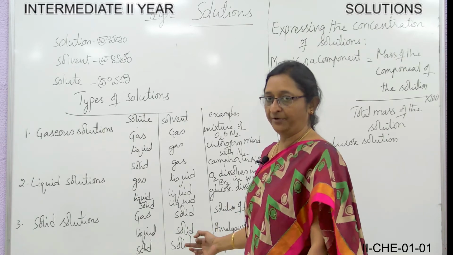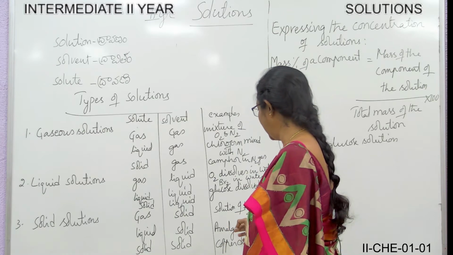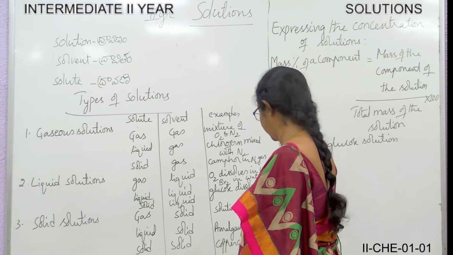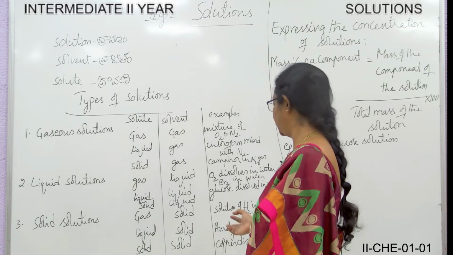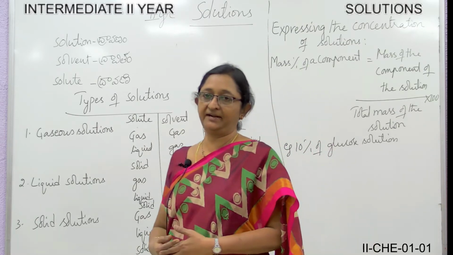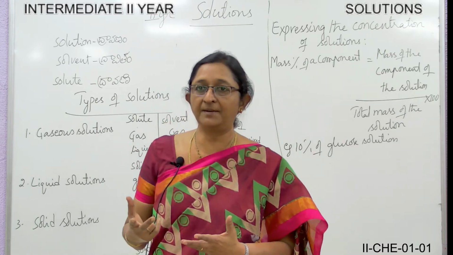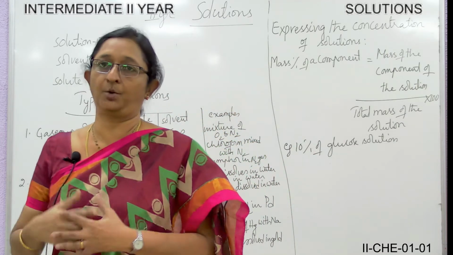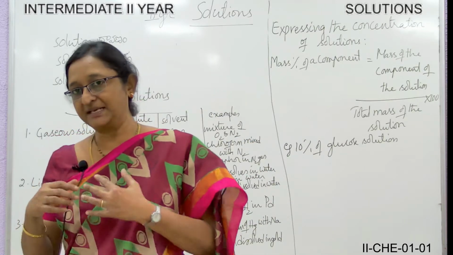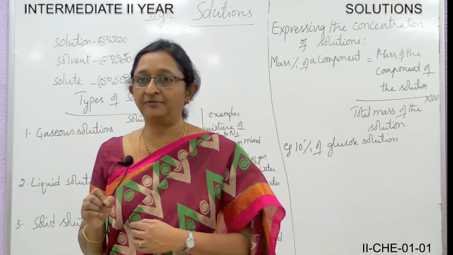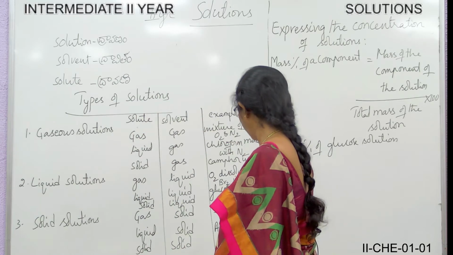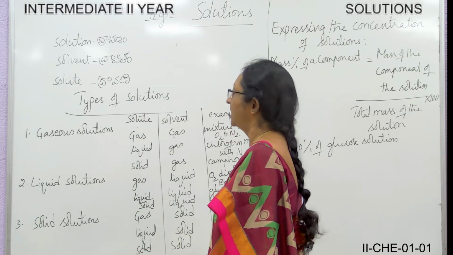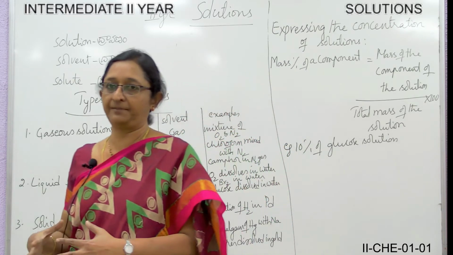So gas when it is dissolved in the solid, the best example is hydrogen gas on palladium, and the liquid when dissolved in the solid is amalgam of sodium, that is mercury in the liquid state dissolved in the sodium, that is solid.